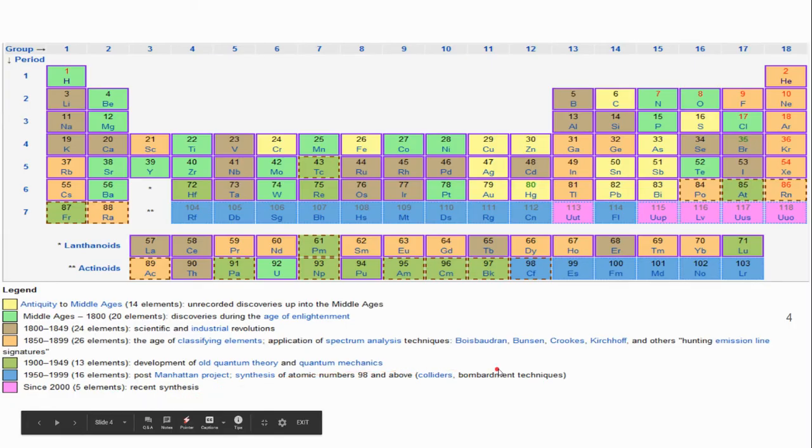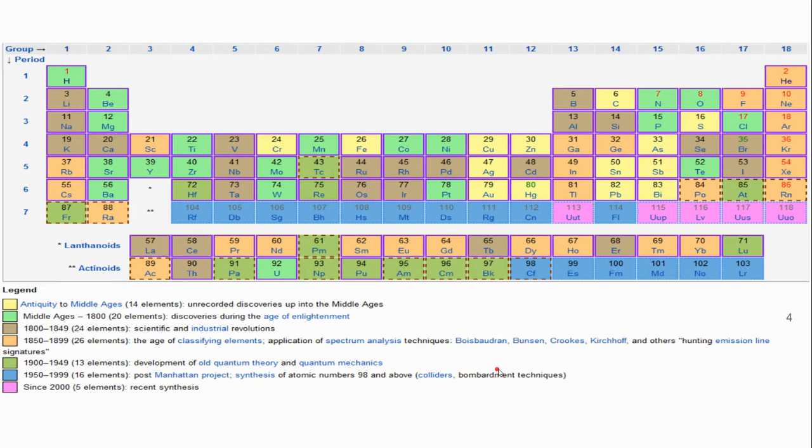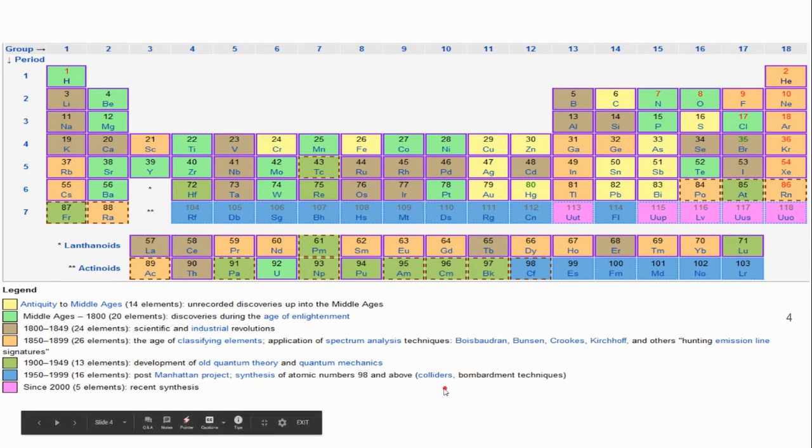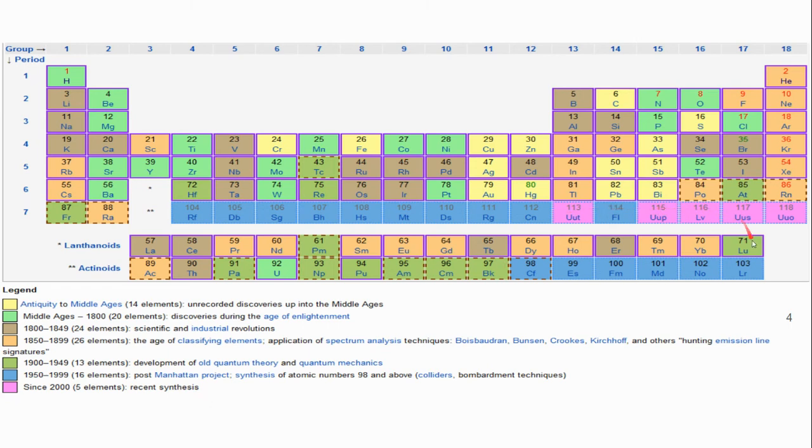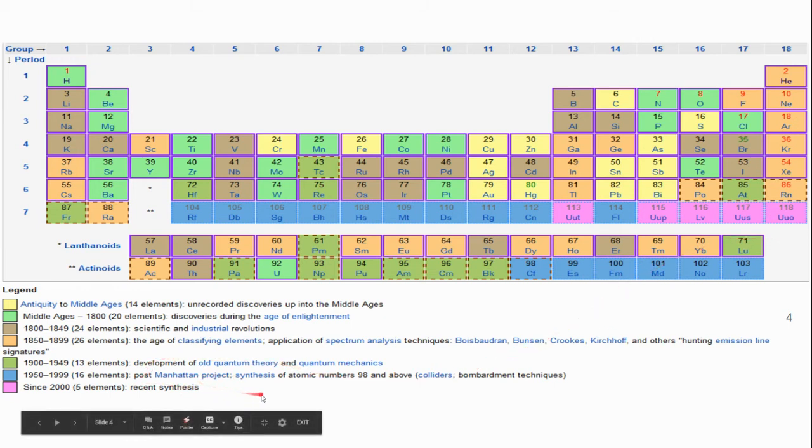So you can see on this periodic table all of the elements and sort of when they were discovered. So there have been 5 elements discovered since 2000, which is really important to think about, that science is constantly changing. And so you can see down here these 5 elements that were discovered since the year 2000. So just in the last 20 years we've still been discovering elements. There are also different projects. The Manhattan Project is very famous about nuclear radiation, and all those blue ones that are very radioactive are ones that were discovered during that project time too.